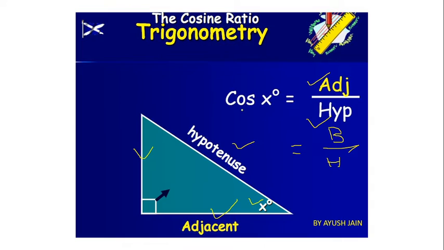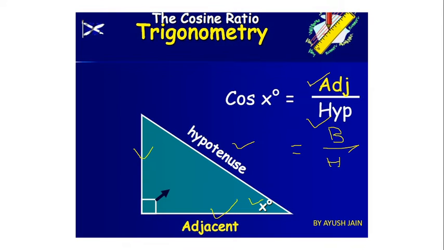Now what is cos of angle x? Cos of angle x is nothing but length of base divided by length of hypotenuse, or adjacent side of x divided by length of hypotenuse. So this is our third ratio. So the meaning of sin x should be clear, and you have to remember this one. And reciprocal of sine is cosec.